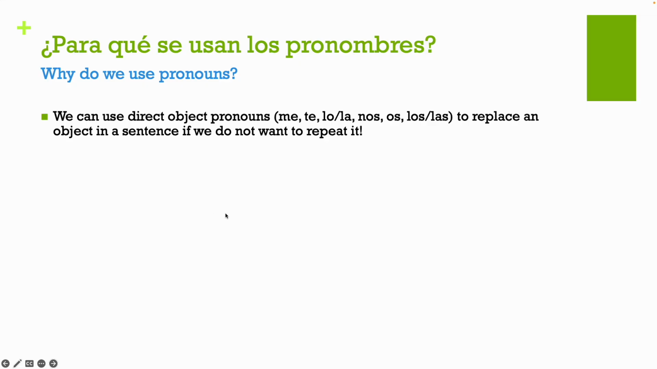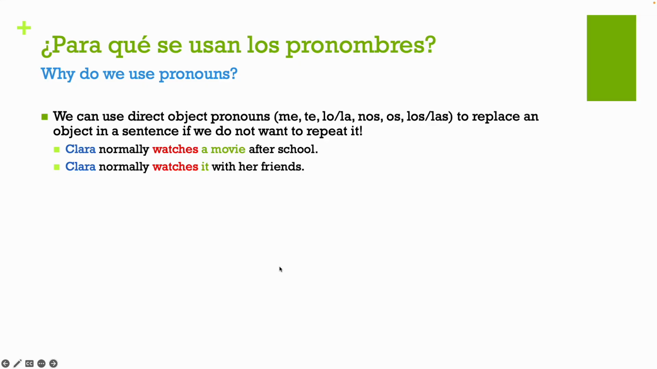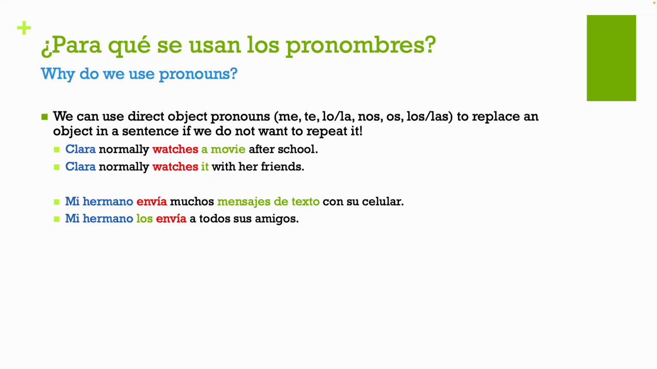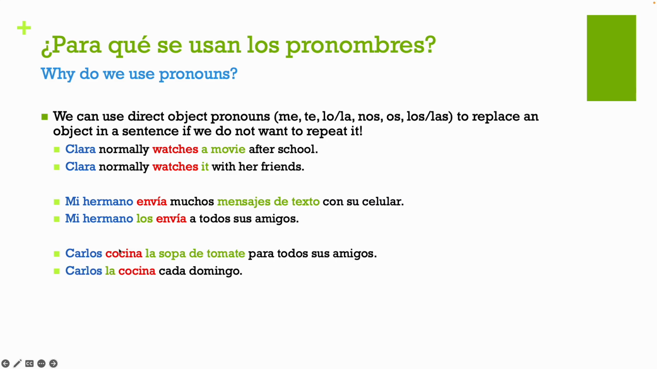Okay, so like I just said, if we don't want to be repetitive, we can use these pronouns. Okay, so Clara normally watches a movie after school. Clara normally watches it with her friends. Okay, same thing in Spanish. Mi hermano envía muchos mensajes de texto con su celular. Mi hermano los envía a todos sus amigos. So he sends them to all his friends. Carlos cocina la sopa de tomate para todos sus amigos. So Carlos cooks tomato soup for all his friends. I could also say Carlos la cocina cada domingo. So Carlos cooks it every Sunday.